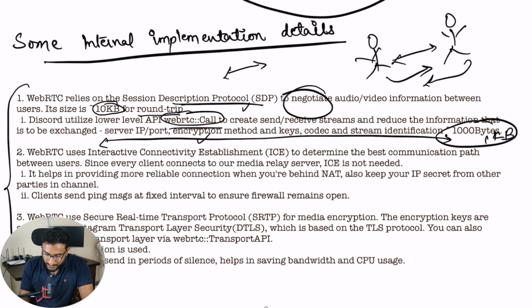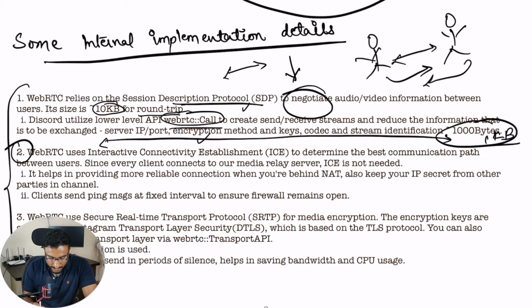Cool. So we have reduced from 10 kb to 1 kb, right? The information we are exchanging is helping us negotiate, like the SDP helps to negotiate the audio video information, but we are reducing the bandwidth we are consuming by a huge number. For two particular users we are talking about, reducing the information we are sharing from 10 kb to 1 kb, so we are reducing it by a huge number.